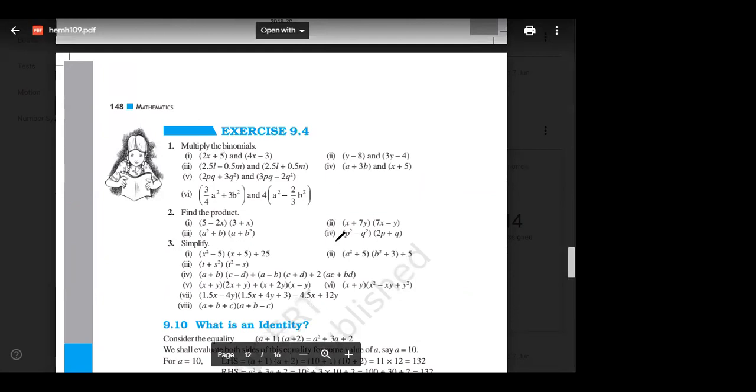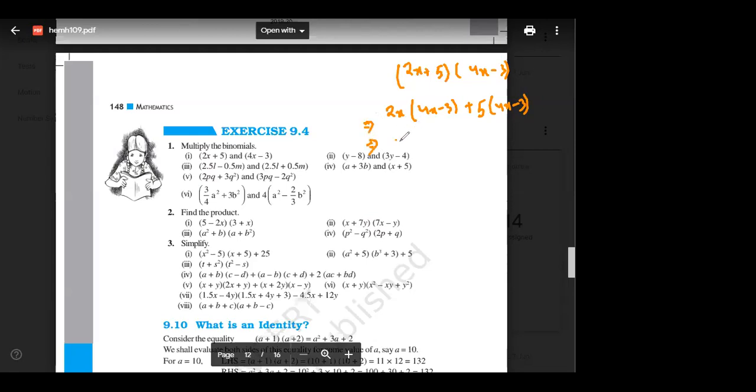So the first one is super easy: 2x plus 5 times 4x minus 3. Everyone please cross check your steps. What do we need to do? Distributive property, step by step. So 2x is multiplied with this whole term, 4x minus 3, plus this 5 is multiplied by this whole term, which is 4x minus 3. Yes or no? Yes, sir. So what is the next step?